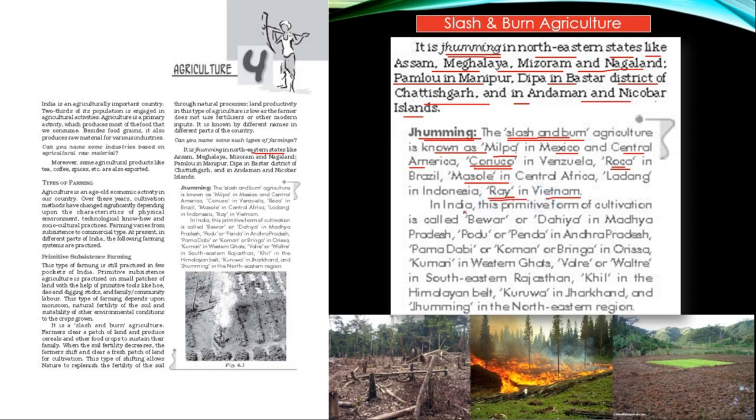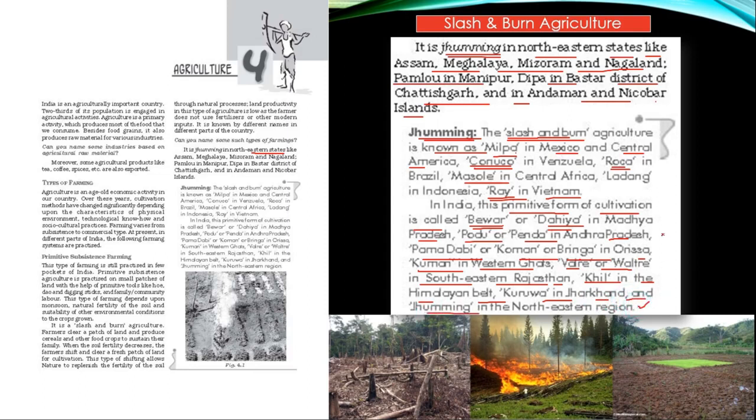In India, this primitive form of cultivation is called Bewar or Dahiya in Madhya Pradesh, Podu or Penda in Andhra Pradesh, Pama Dabi or Koman or Bringa in Odisha, Kumari in Western Ghats, Valre or Valtre in southeastern Rajasthan, Khil in the Himalayan belt, Kuruwa in Jharkhand, and jhuming in the northeastern region.